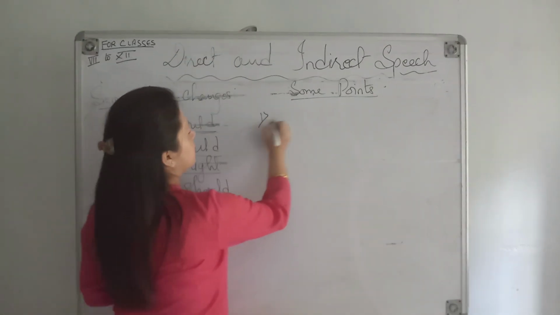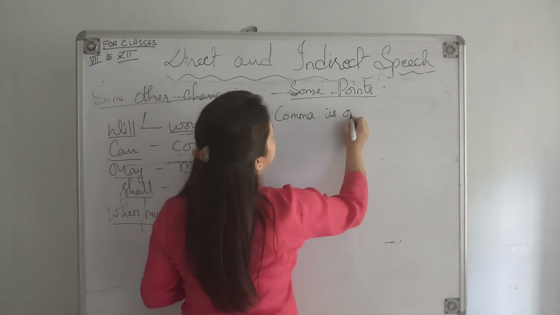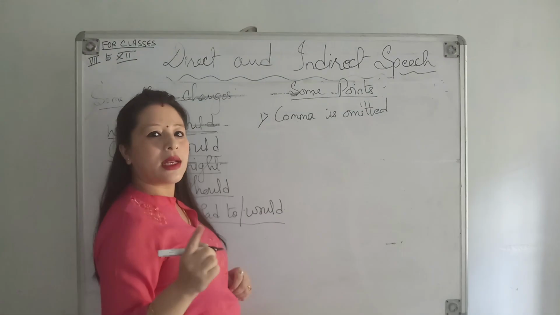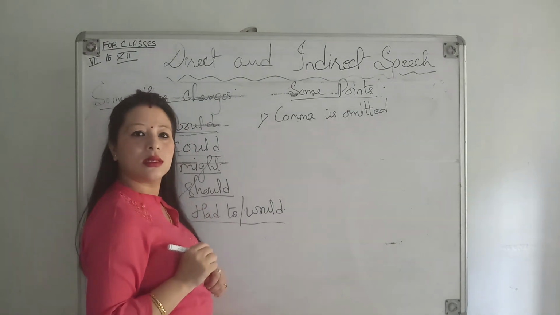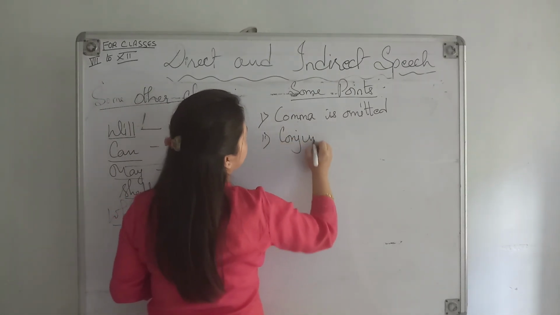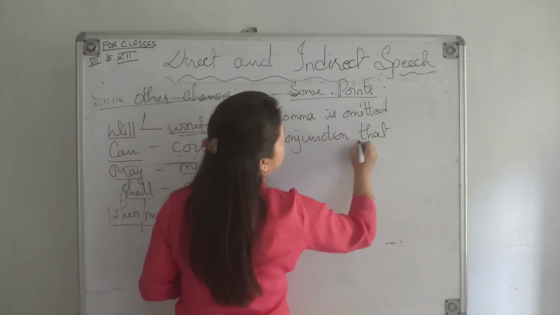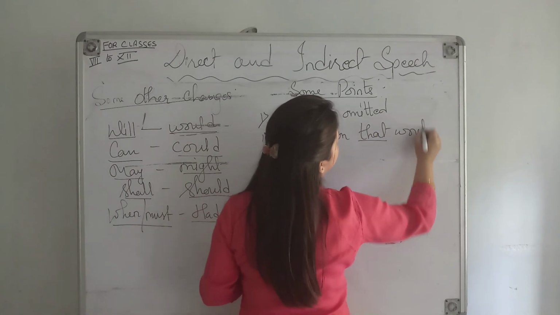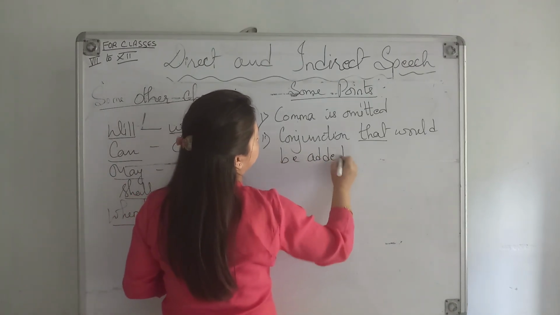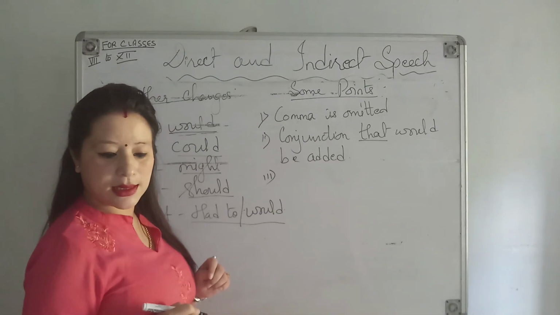Number one, comma is omitted. Number two, conjunction that would be added.